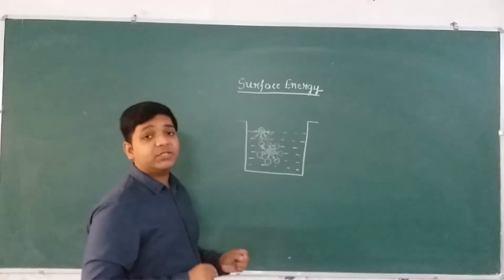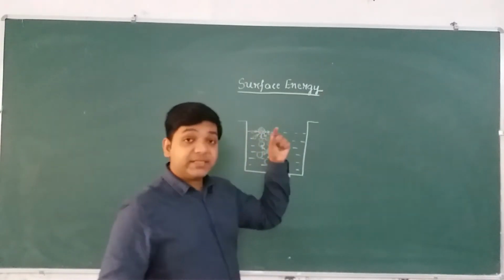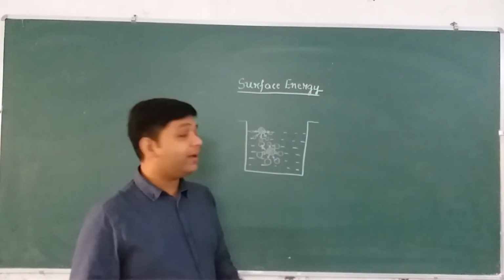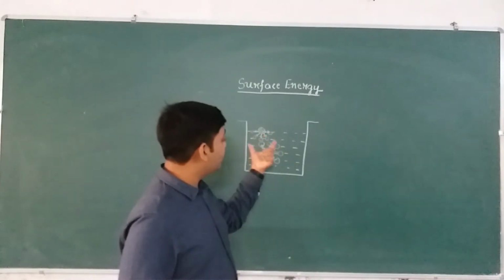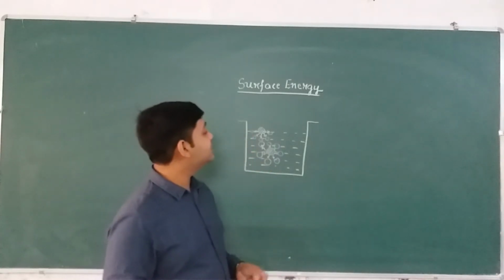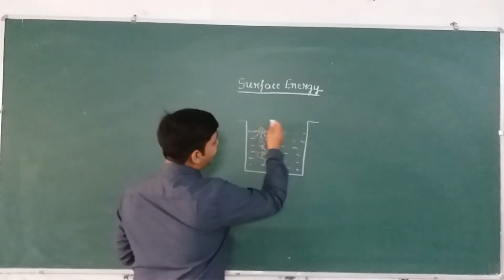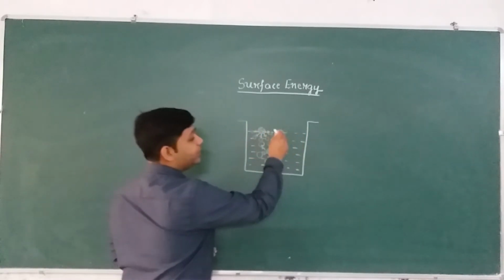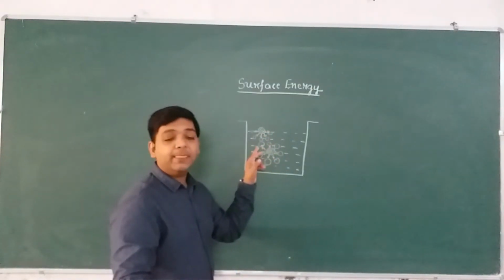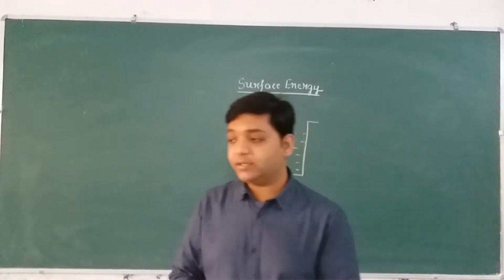So the extra energy possessed by the surface molecules per unit area, as compared to the bulk molecules or the molecules in the interior, is called surface energy. So this is how surface energy is defined. I hope this is clear to you. The extra energy possessed by the surface molecules per unit area as compared to the molecules in the interior is called surface energy. So please write down the definition of surface energy.